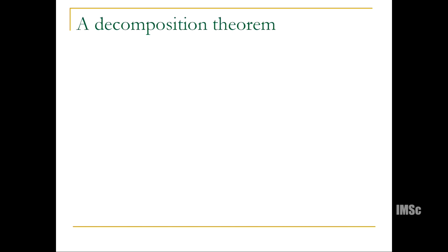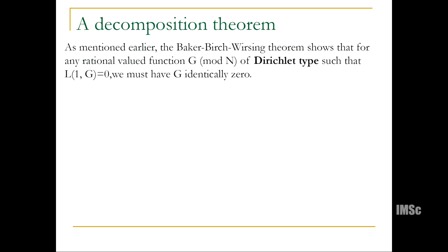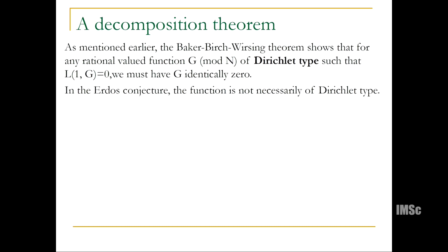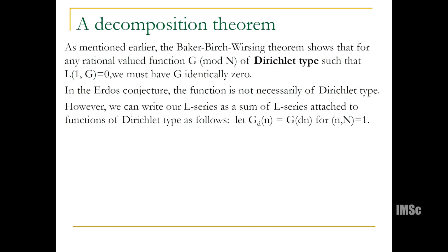Okay. So what is our idea? I just talked about functions of Dirichlet type, and I told you Erdős functions are not of Dirichlet type. So how do you go back and forth? Well, the idea is that you could take your Dirichlet series and partition it. Before, in the previous slide, I partitioned the functions of Dirichlet type. I wrote it as sums of Dirichlet characters and partitioned it according to the conductor.